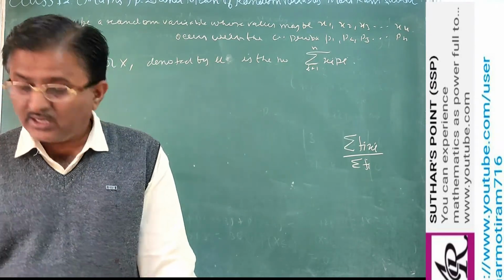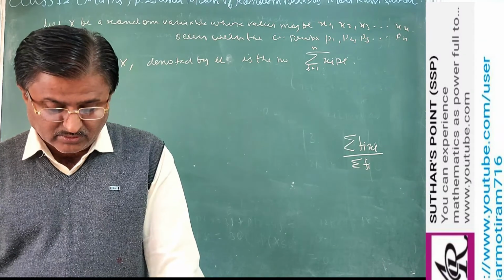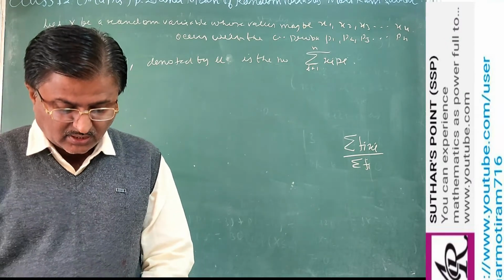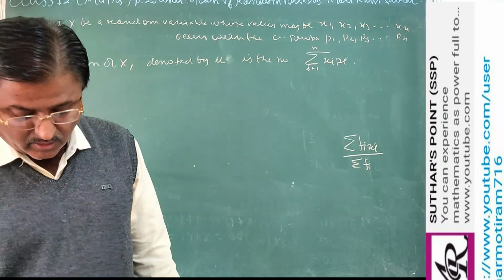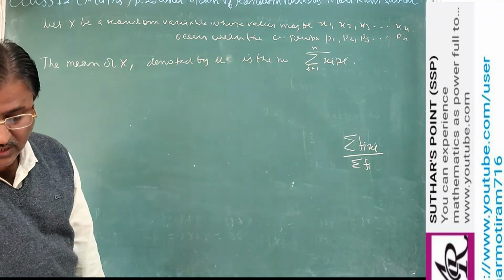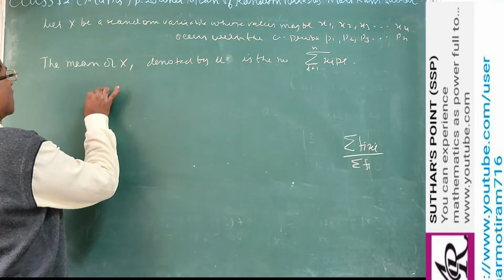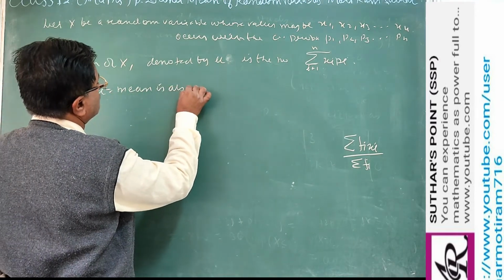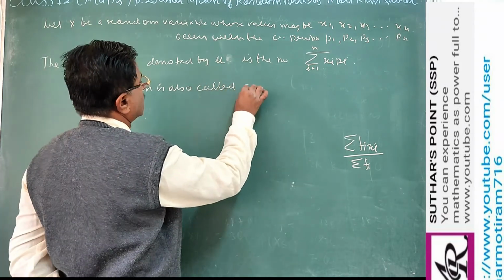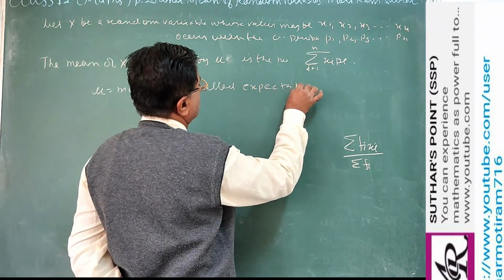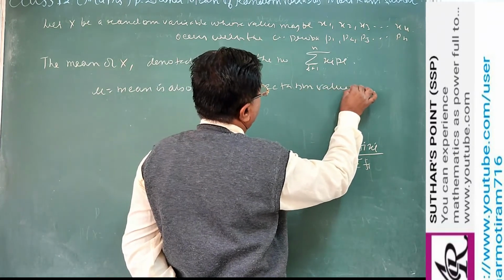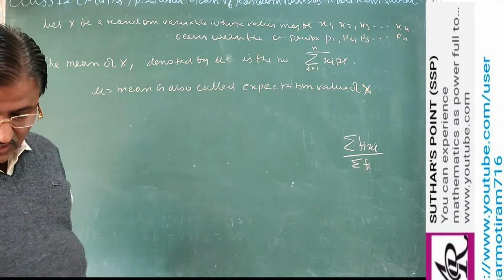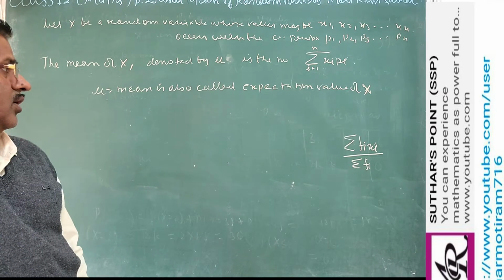The mean of X is the weighted average of the possible values of X, each value being weighted by its probability of occurrence. So the mean of a random variable X is also called the expectation value.